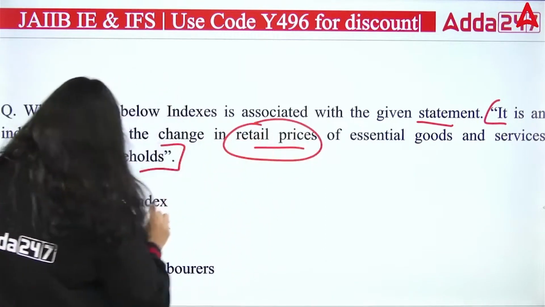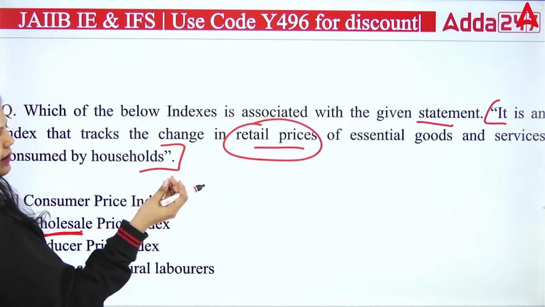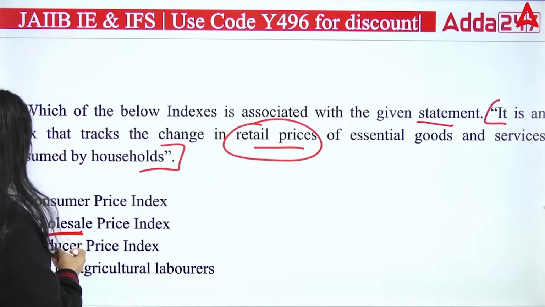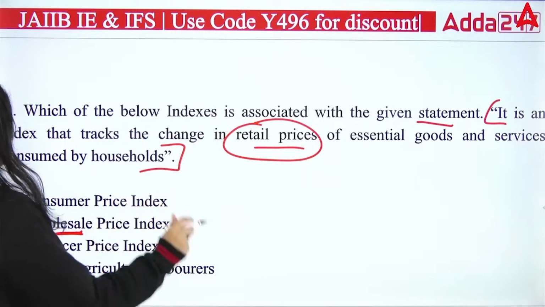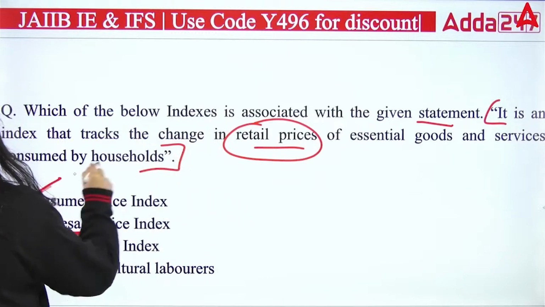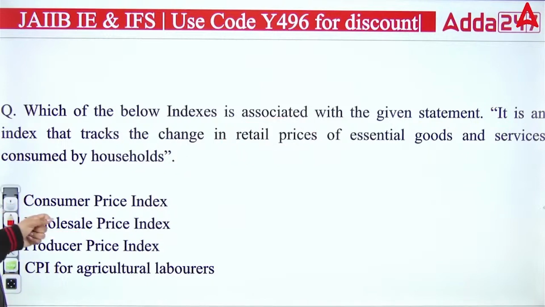If you go to the wholesale market, you will find wholesale price index. Like in the wholesale level, you are calculating the inflation. In the producer price index, at the time of manufacturing, you are calculating. And the retail will be your what? Consumer price index. So the right answer will be your A. It is A, consumer price index.